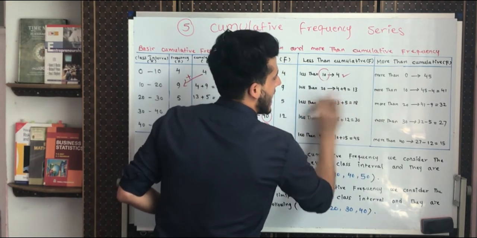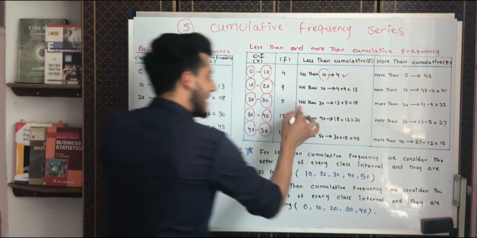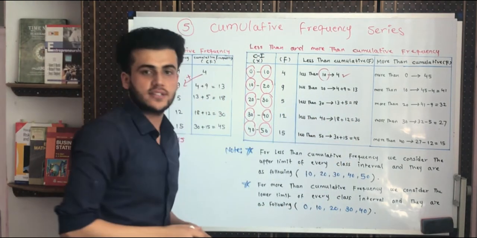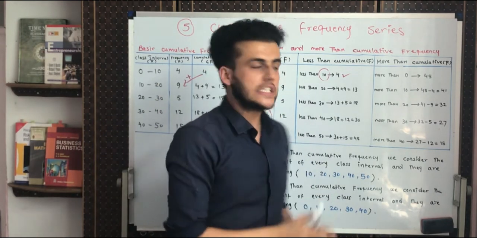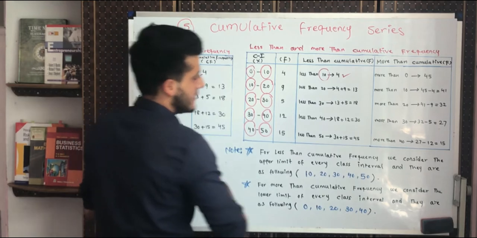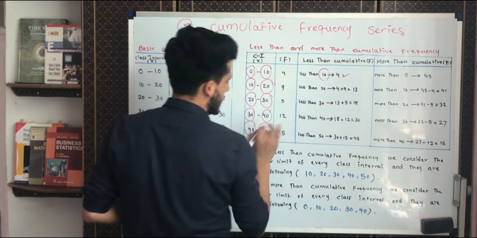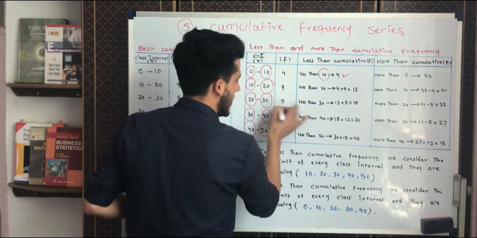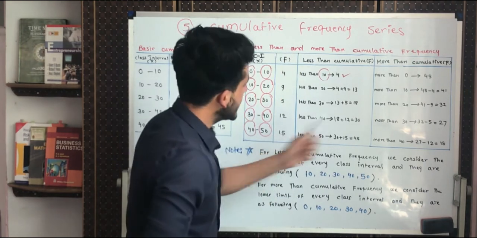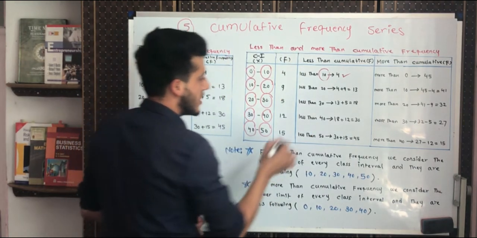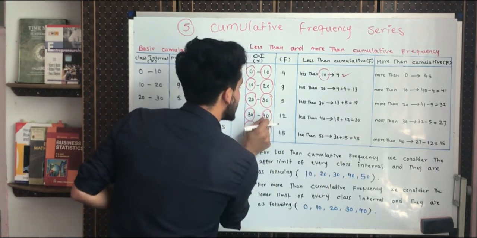We have accumulated them. The third one is, it is saying less than 30 students. The students who are receiving marks below 30, or how many students? It is very much clear. 13 students, because it was from previous class, plus 5 students, because this 5 is also includable. Then it will become 18 students. Less than 40 students, we are having 18 from previous class plus 12, because less than 40.